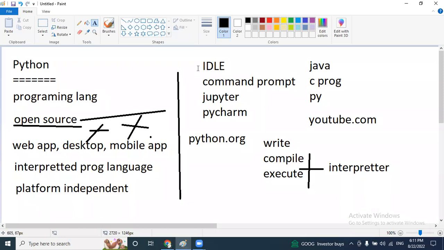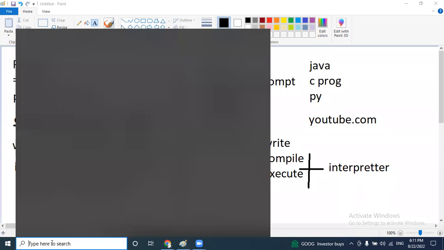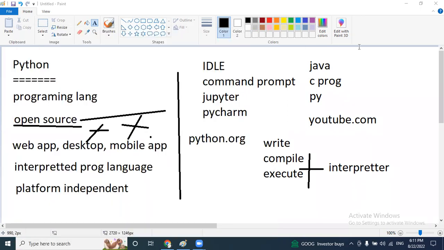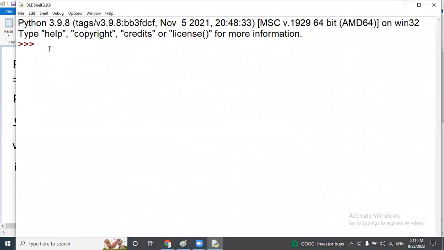So once the installation is done, just go to search and enter IDLE here. This is the Python software, the Python shell. So just open this. So observe here, one new window has been opened. In this window, it shows the latest version, whatever version we have installed in my device. In my device, I am using 3.9.8. Any Python 3 version, no problem. Python 3 is the latest version only.